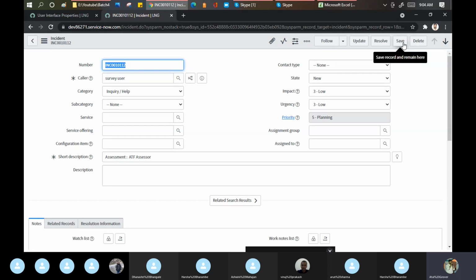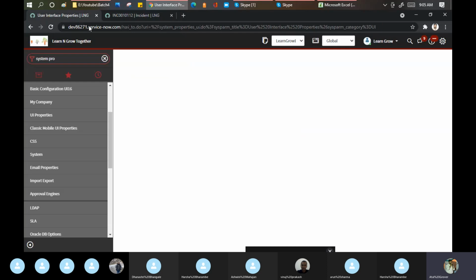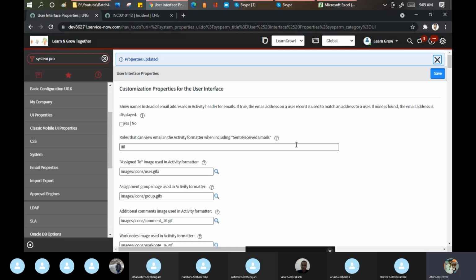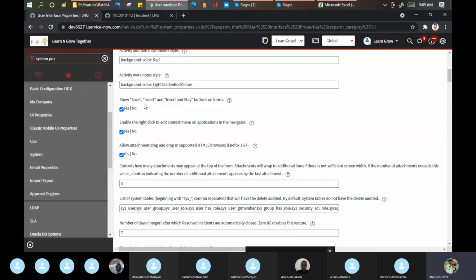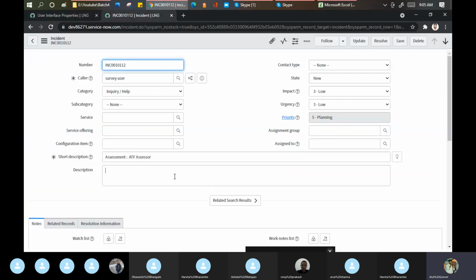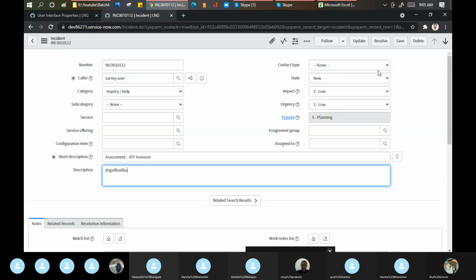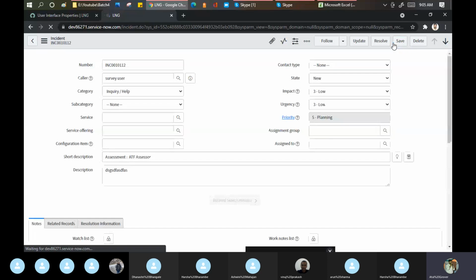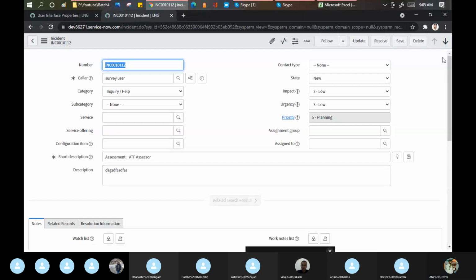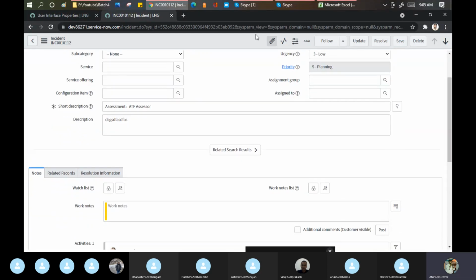But the thing is, from where is this button coming? It is coming from the properties for me. And here's the property. Save, insert, and insert the button on the form. Insert and stay. Let me try this way actually. Let's try another way as well.